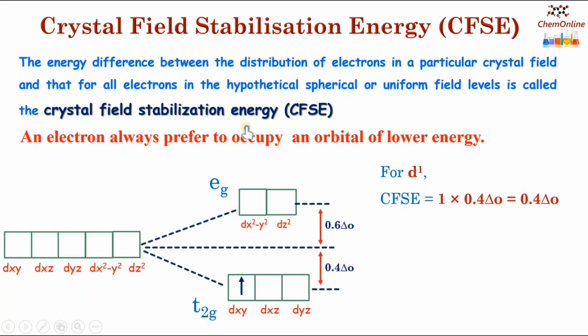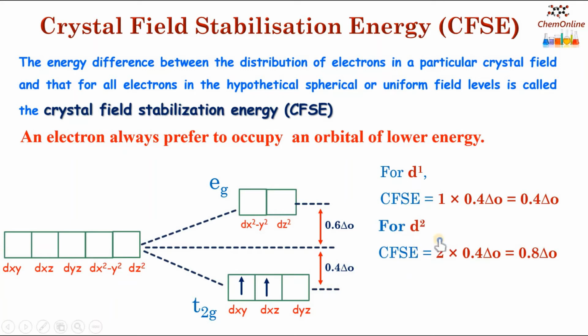So we can also define the CFSE as the lowering in the energy of the transition metal ion in a given ligand environment due to crystal field effects. Here you can see that the d1 metal complex will be 0.4 delta O more stable than predicted by the pure electrostatic theory.